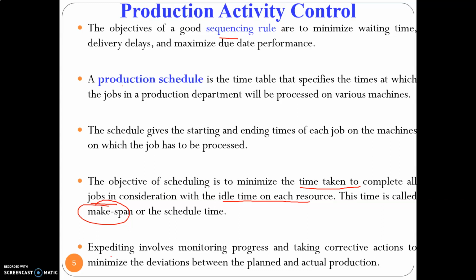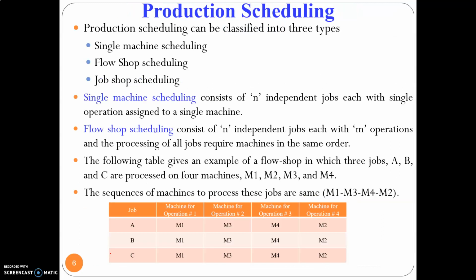So Y is being manufactured in excess. Okay. So what I will do is I will expedite, I will speed up the production of X and slow down the production of Y. So what I am doing, I am comparing the actual production with the planned production and I am taking the corrective action. So that falls under expediting. Okay. So these are the 4 functions of the control module.